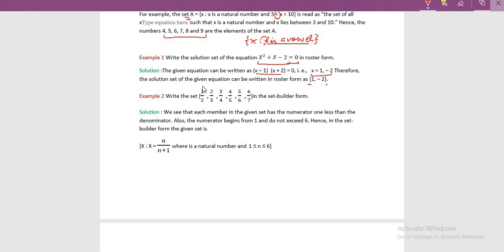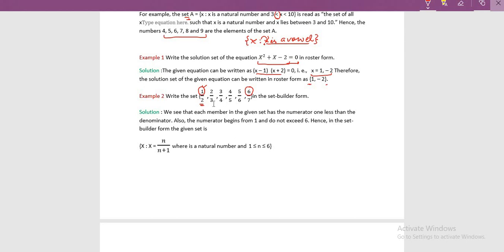The numerator is always less than the denominator. And one thing you will observe is that the last numerator is 6, and the numerator starts with 1.